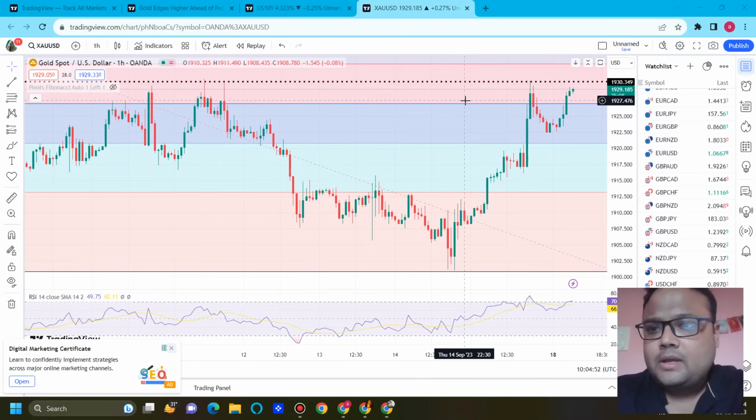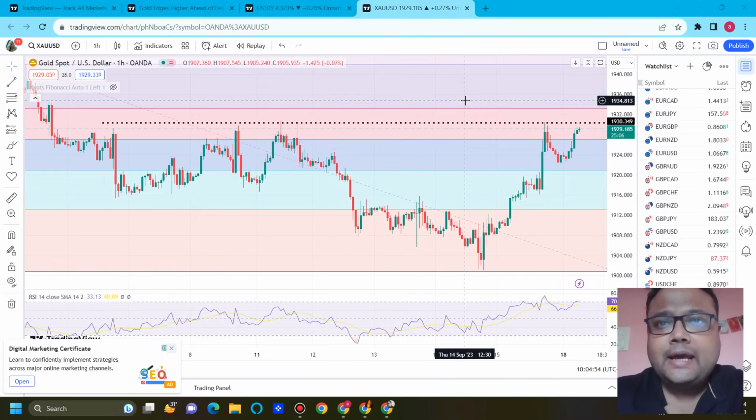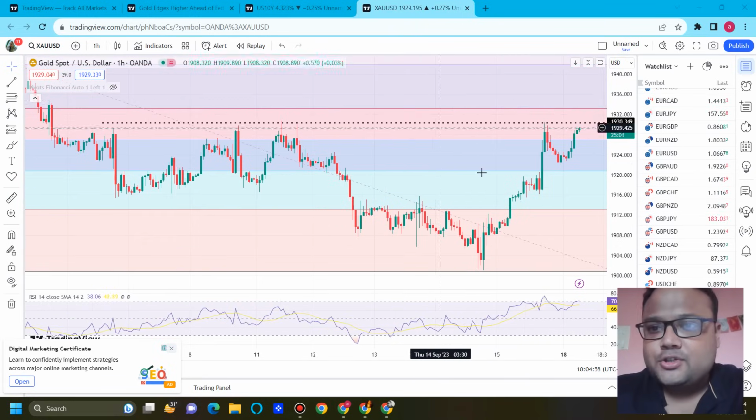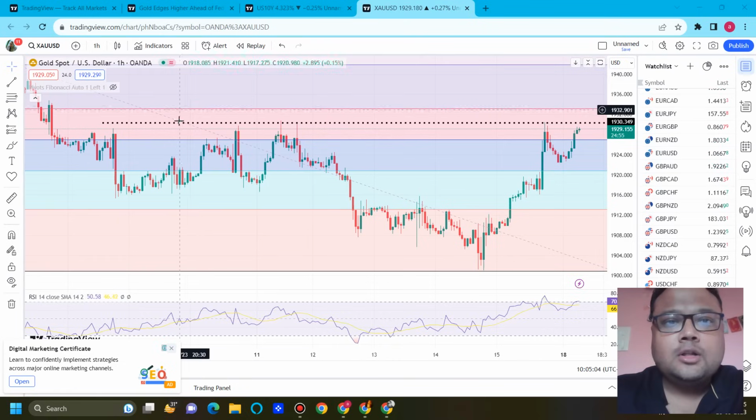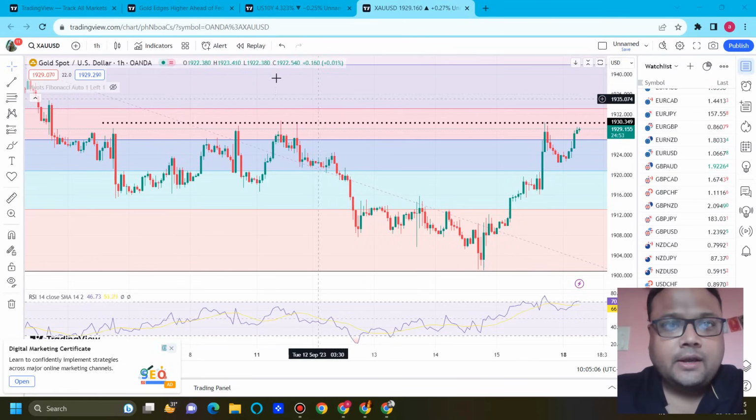right now. Gold closed at 1923 and right after the market opening we can see that gold is bullish. You can see gold is right now standing at the previous high of 1929, which is also a resistance for the market.